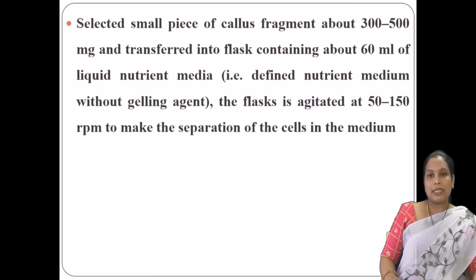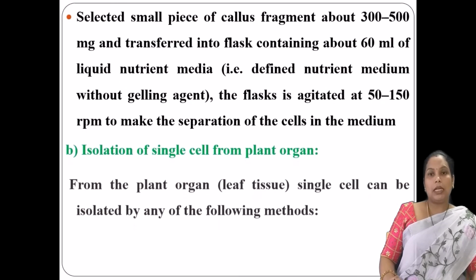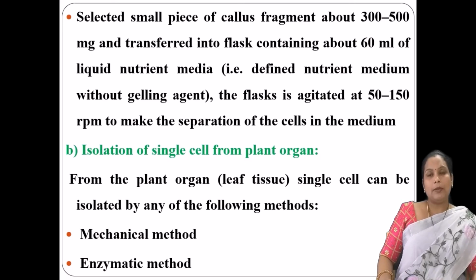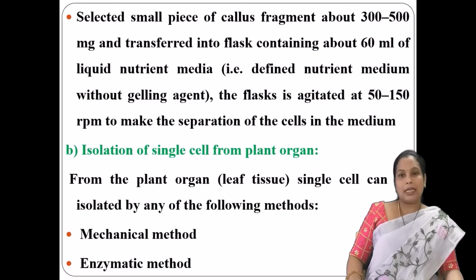First you need to select the healthy callus culture, and that should be placed in a petri dish on a sterile filter paper, and cut into small pieces with the help of a sterile scalpel. A scalpel is an instrument we use to cut the segments or the plant organs.